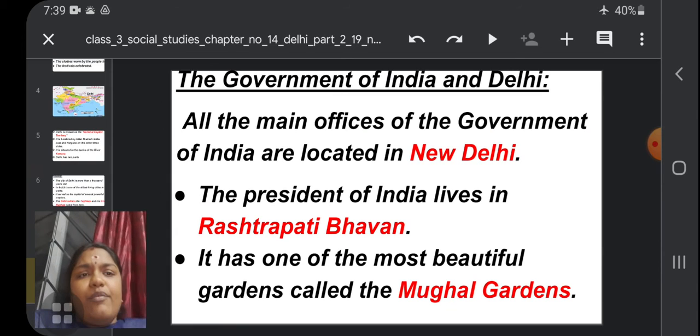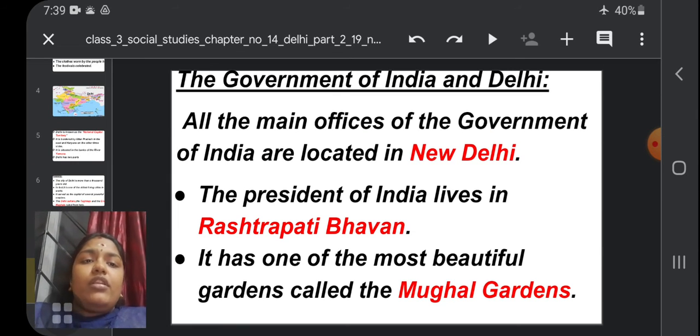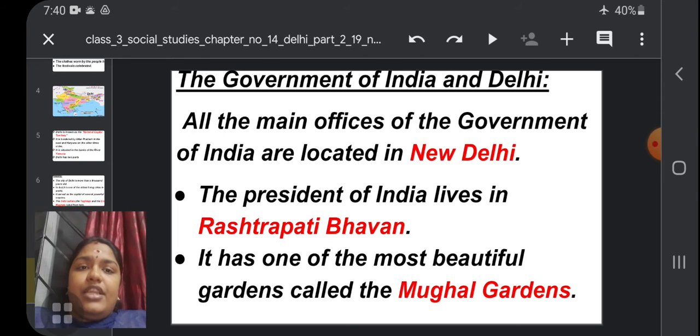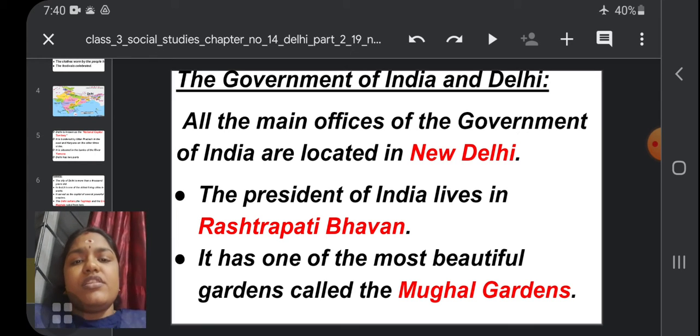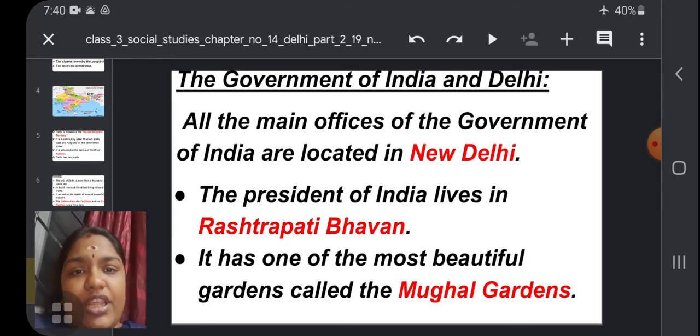The next thing we are going to see is the topic Government of India and Delhi. The first thing is all the main government offices of the Government of India are located in New Delhi. For example, the Chief Election Commission office is located in New Delhi only.